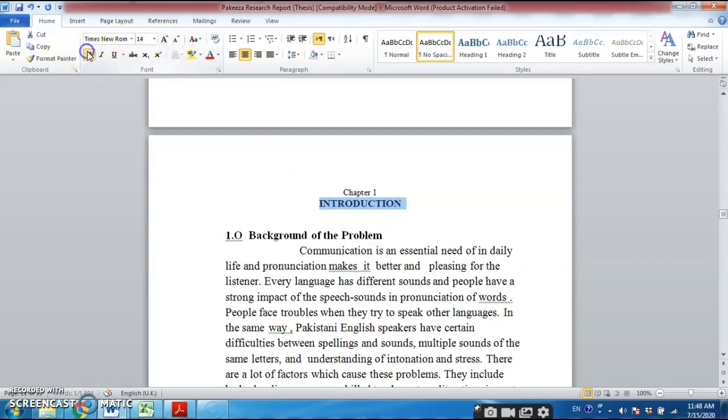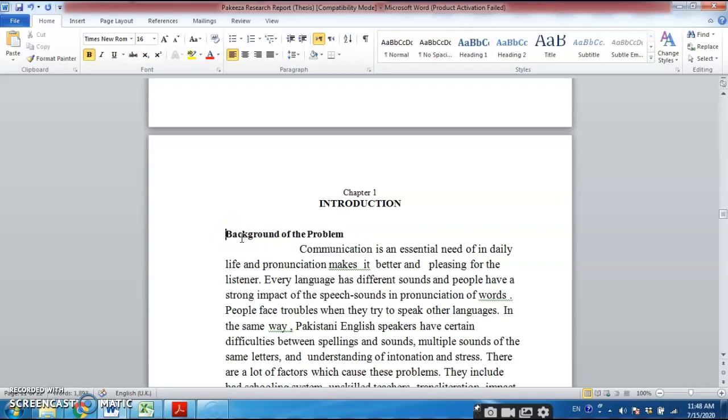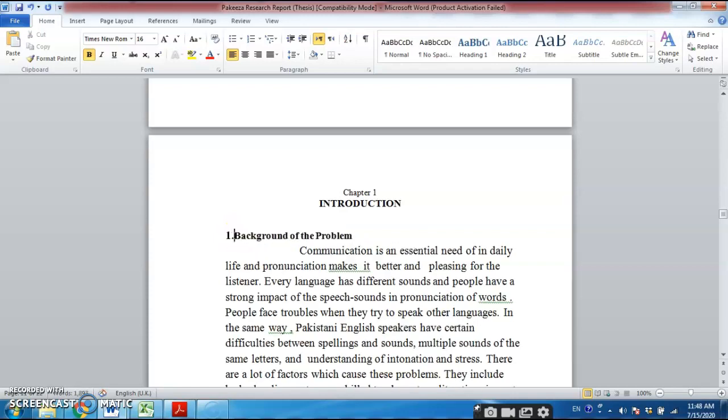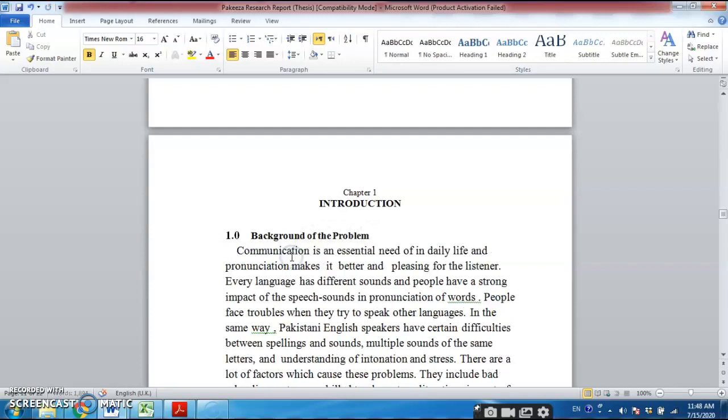Okay. Now this heading can be 14 bold. It cannot be 16. It can be 14 bold. Okay, and you can write 1 or 1.0. Let me take back 1.0. Okay, now don't give this indentation. Okay, it should be like this. Let me bring it back.